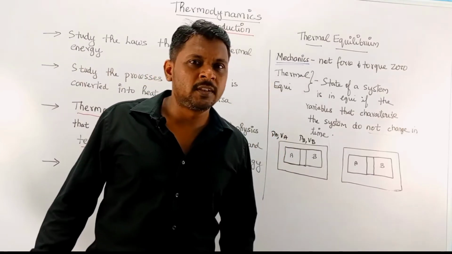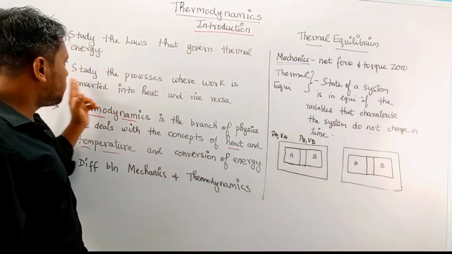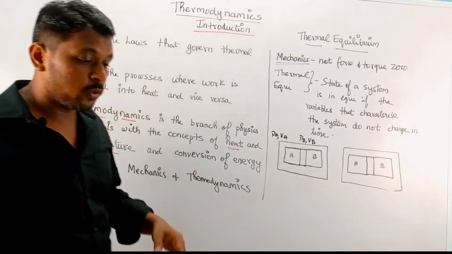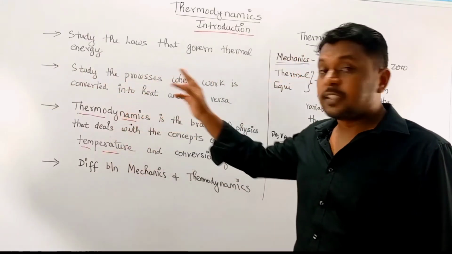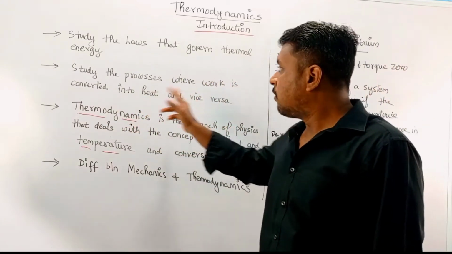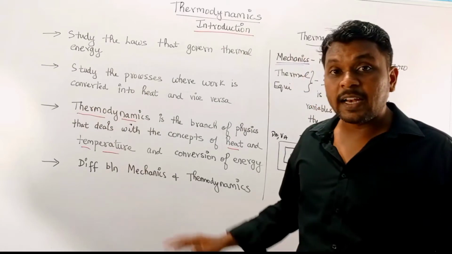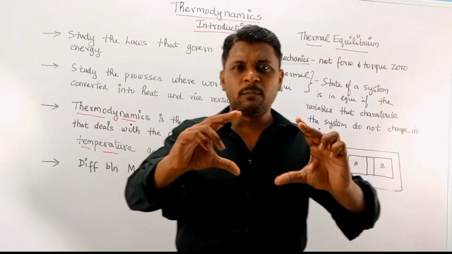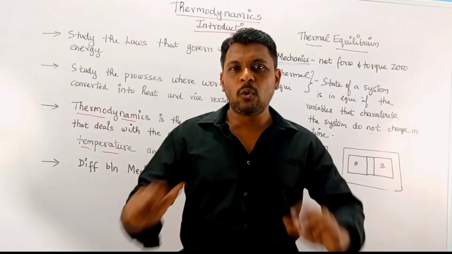Next, we have the study of the process where work is converted into heat and vice versa. Here we will study the process responsible for the conversion of work into heat and heat into work. I will do a live demo of a small example that could be done at home.